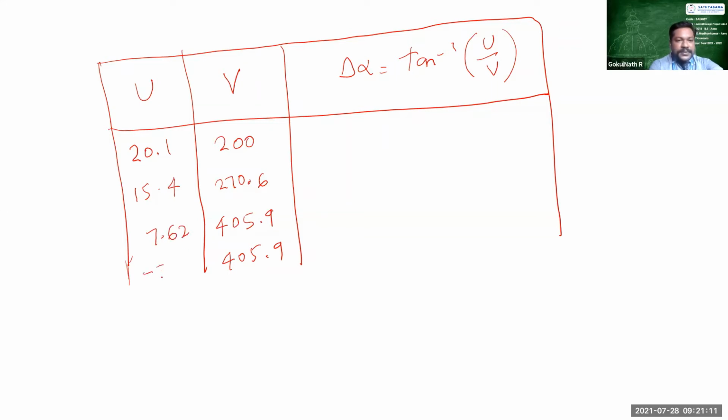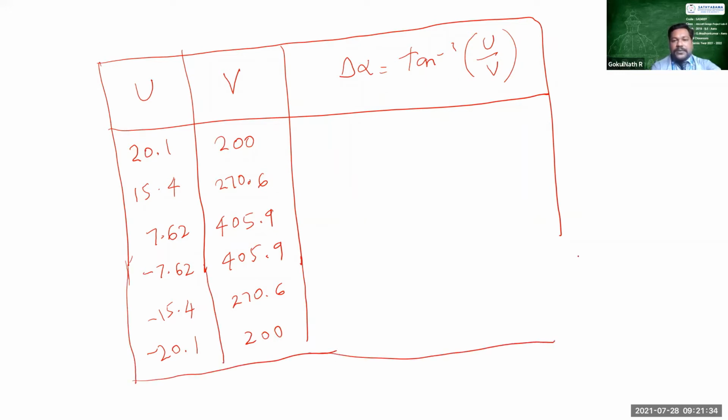And then the downward gust wind velocity is minus 7.62. And similarly downward minus 15.4, where we will execute the maximum gust speed, and minus 20.1, where you have the 200 velocity. So for upward and downward gust wind velocity, you are going to calculate the value of del alpha.